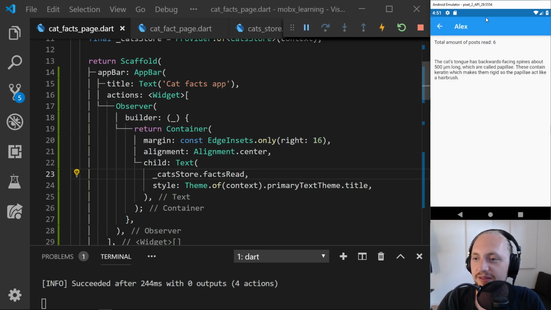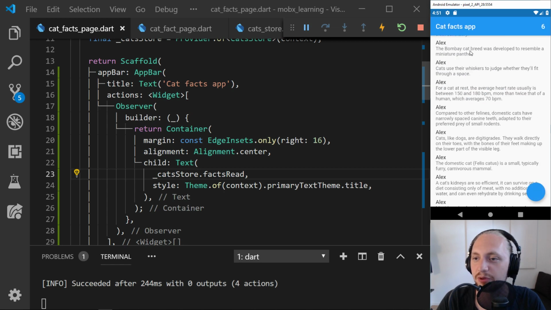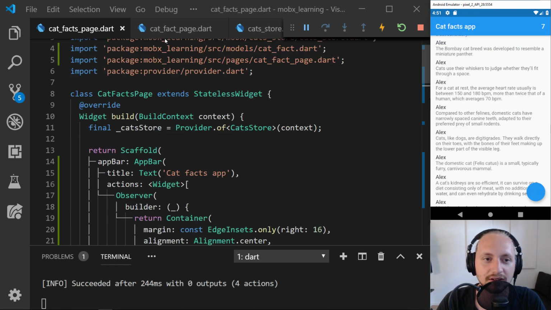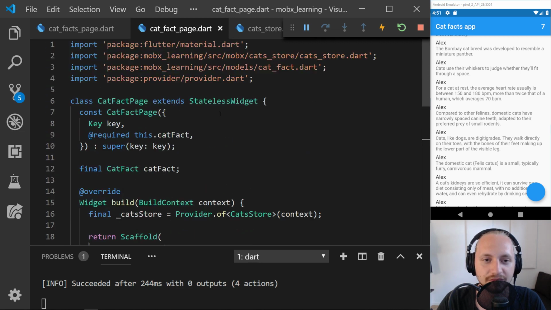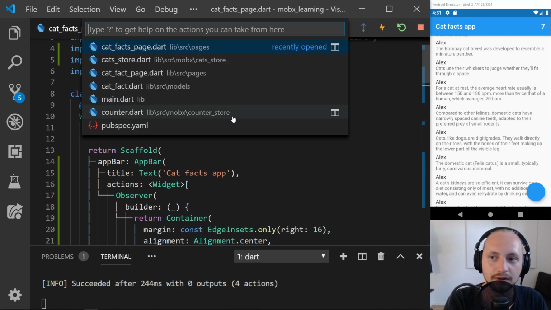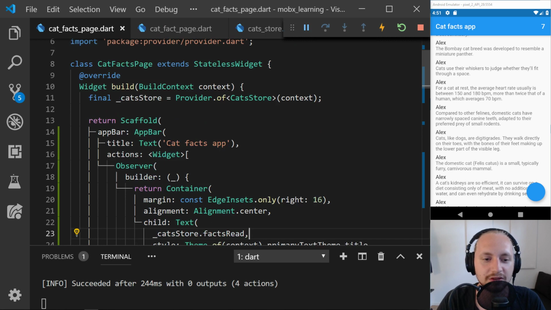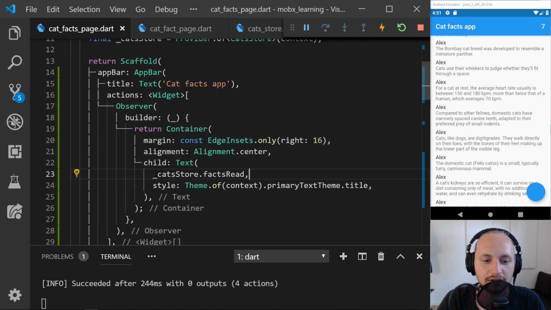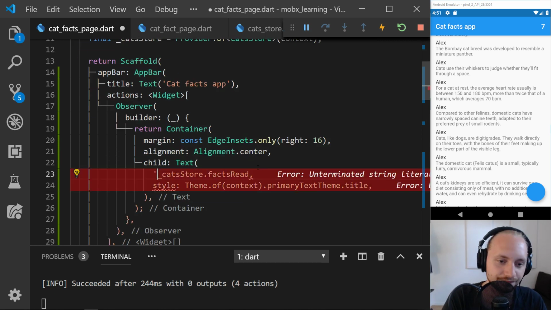We have some kind of state management with the total amount of posts read. Let's make this a bit more. On the cat facts page, we have this one.